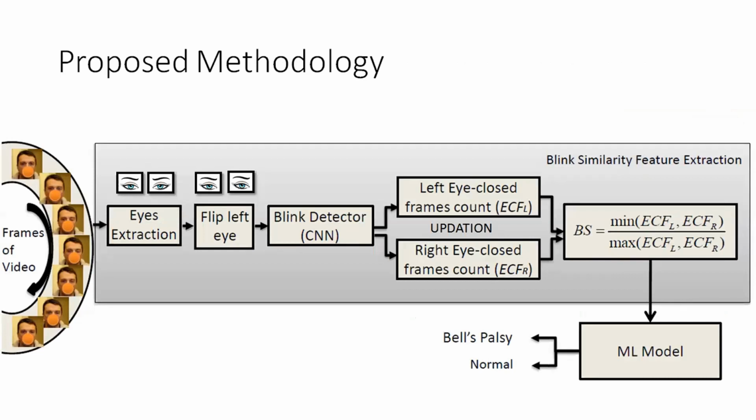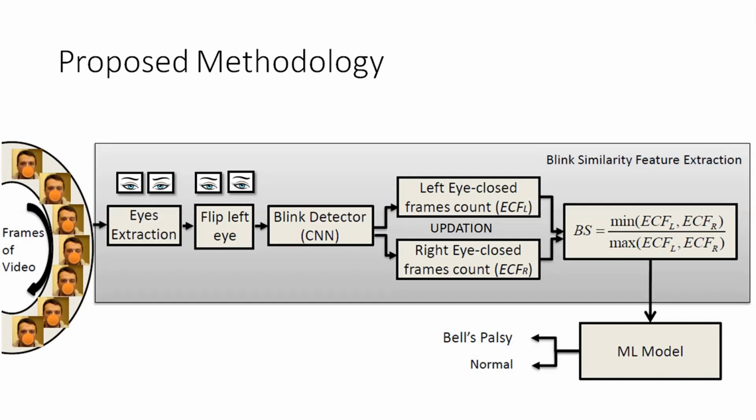Having understood what the blink detector is, now we will look at the entire proposed methodology. As we go through the frames of the video, we can extract the eyes. How do we extract it? We make use of dlib key points to first of all detect the eye key points and then leave out some region of the eye apart from the key points and crop the eye region.